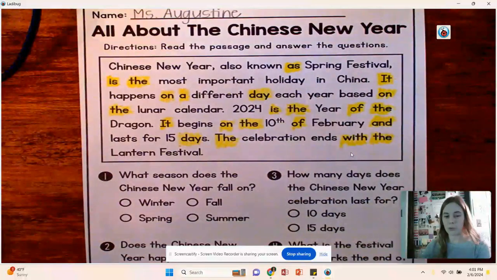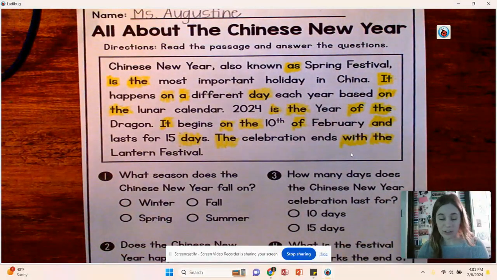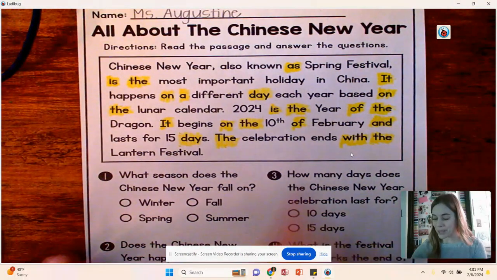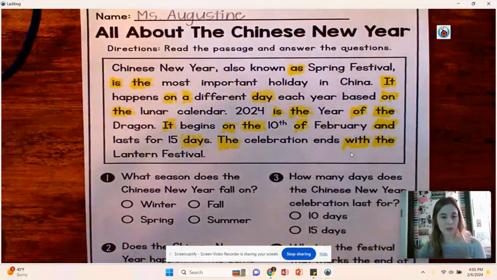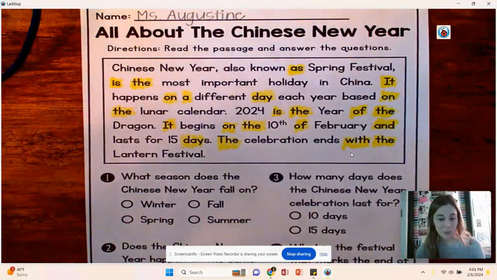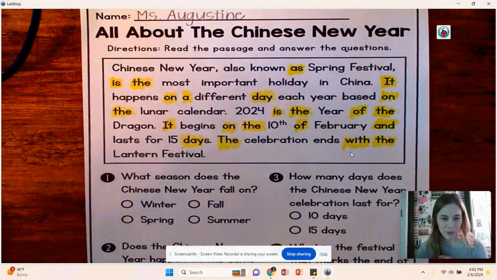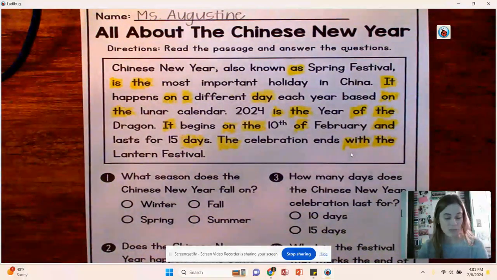So going on the high frequency hunt is really going to help us. Obviously, there's some bigger words in this paragraph that maybe we don't know, and this is why it's important to listen to an adult read. But having that high frequency word knowledge is also just going to break down our passage. So it does make it a little bit easier to just recognize those high frequency words, even in a bigger setting, and realize how important it is that we have words that we recognize, because it does help us become readers.